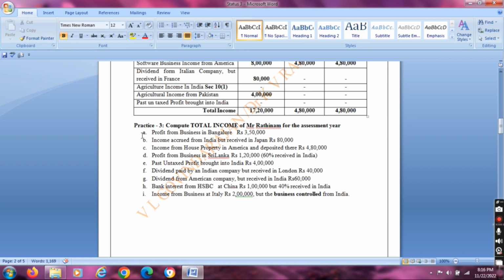Next one is a dividend from an American company but received in India. So the receipt of income was in India. It was also taxable for all three categories.